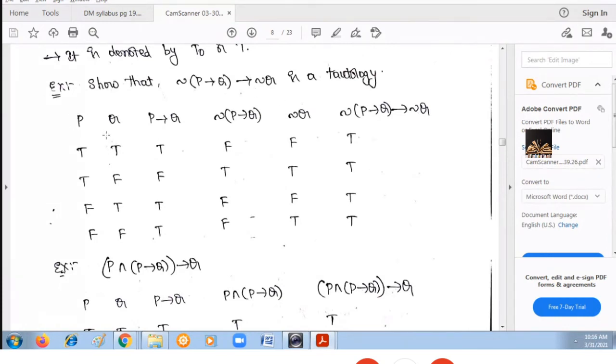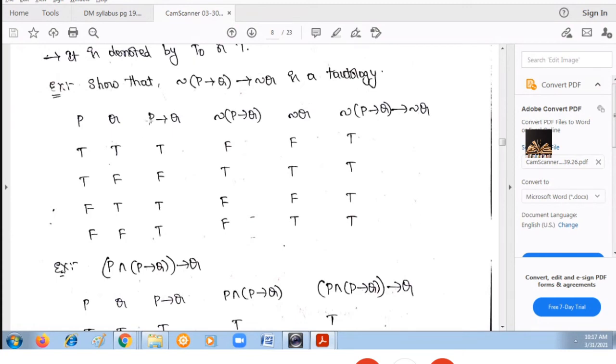See here how to construct the truth table. Identify how many propositional variables we have. P and Q, two propositional variables. So how many combinations of truth values will you get? 4 combinations: TT, TF, FT and FF. Next, what do you have to find out? P implies Q. Negation of P implies Q. Negation Q also I need to calculate. And then I need to get the truth value for the compound proposition.